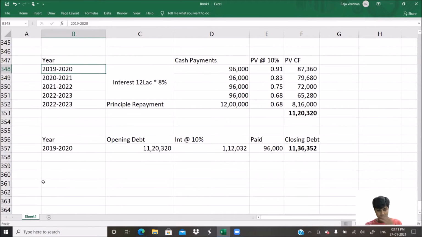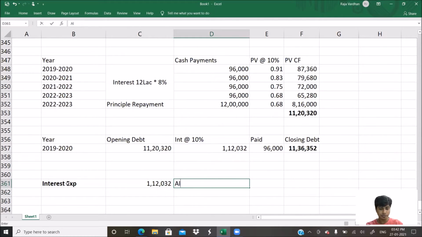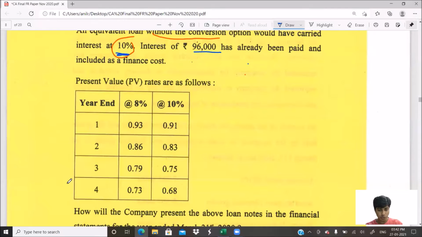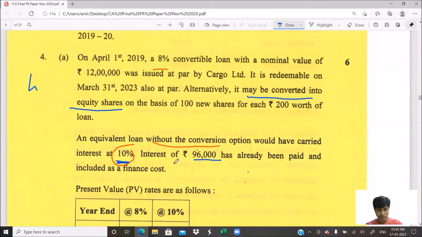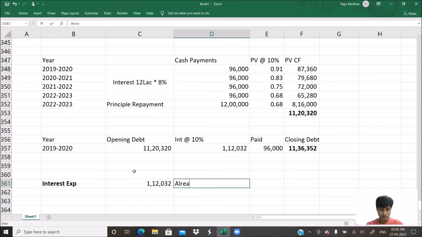You get that? So let me quickly tell you a few things. I'm just summarizing the entire answer for you. Interest expense. How much is the interest expense? Interest expense will be equal to 1,12,032. Already they have told it's paid and recognized, already paid and included in finance cost. How much is included in finance cost out of this? 96,000 is included in finance cost.